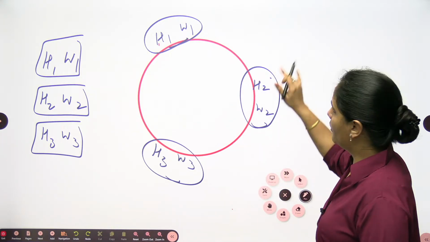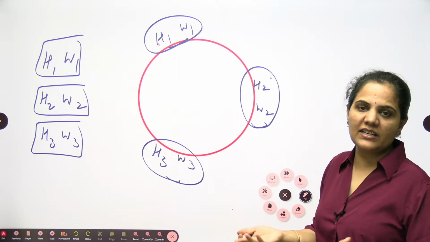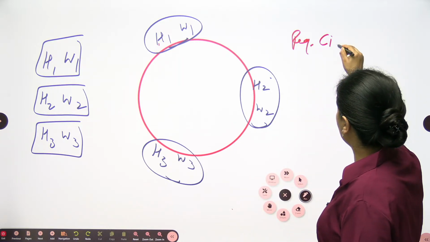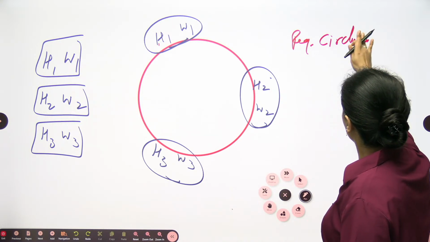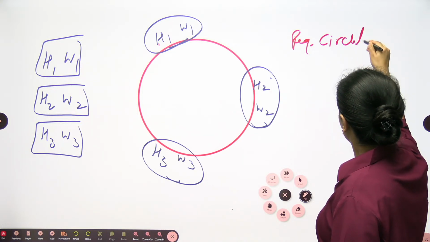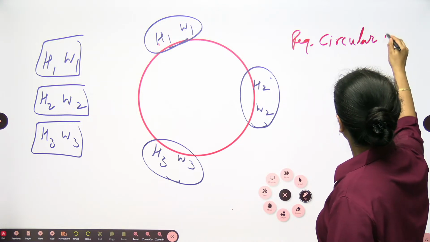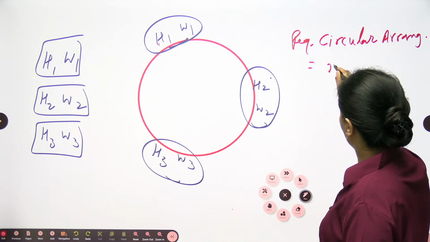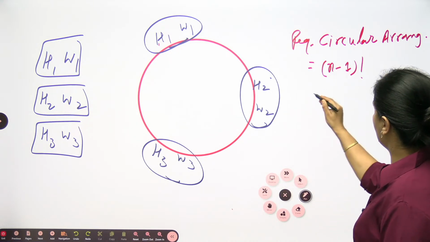For the circular arrangement, as the order does not make any difference, the required circular arrangement will be n minus 1 factorial.